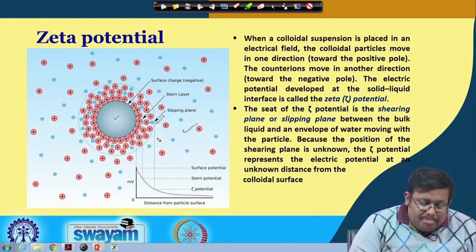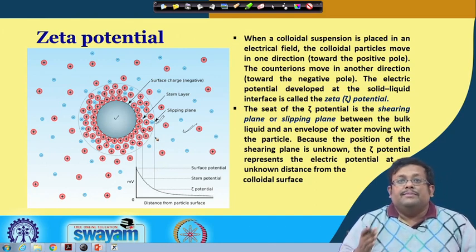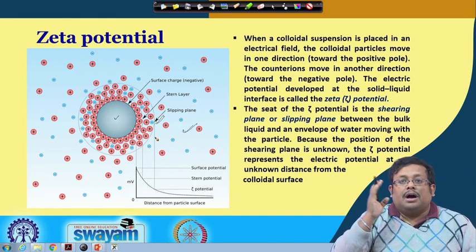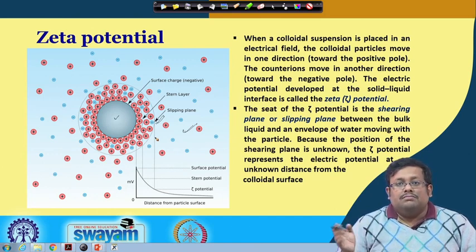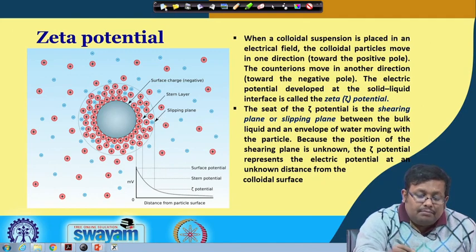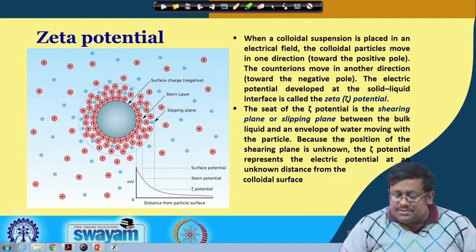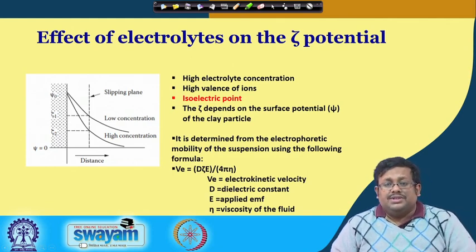So, you can see here the zeta potential develops at the slipping plane, and again the slipping plane is the juncture between the outer boundary of the liquid envelope surrounding a particle and the surrounding bulk solution. So, let us move ahead and see what are the other features of zeta potential.